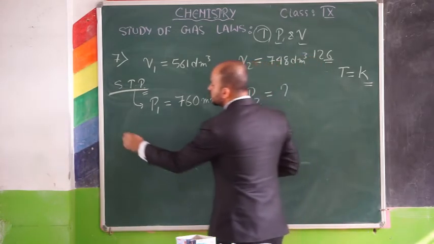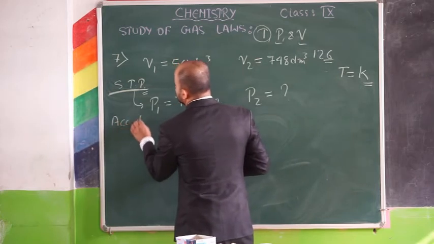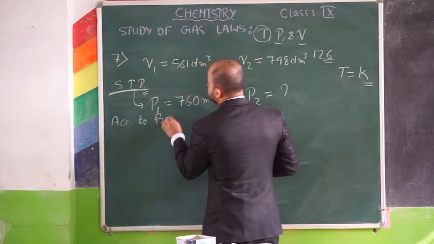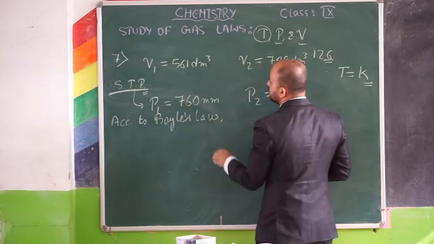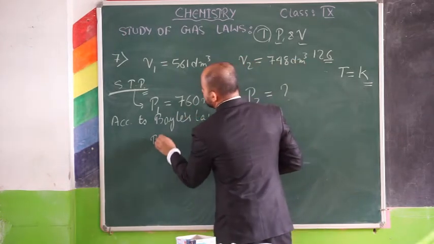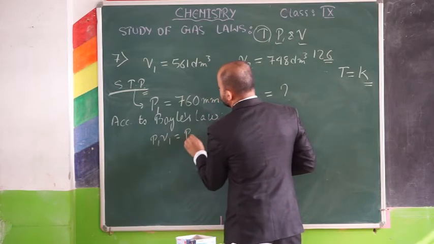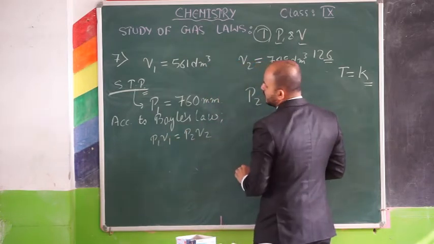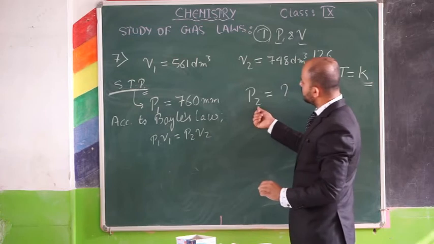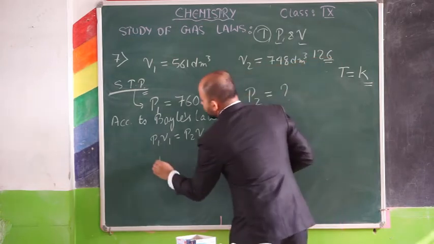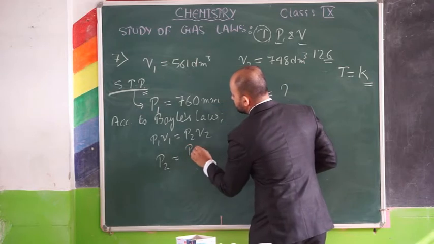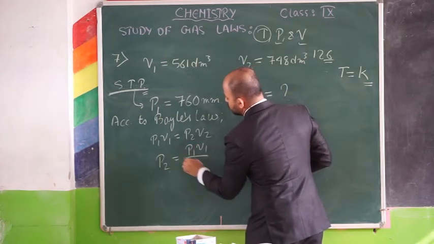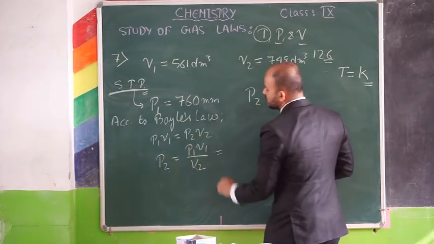According to Boyle's law, we have P1 V1 equals P2 V2, and we need to calculate P2. So P2 will be equal to P1 V1 by V2. Now put the values.